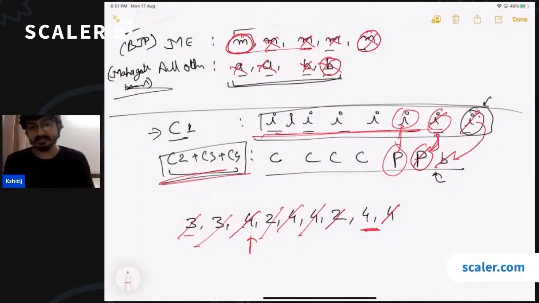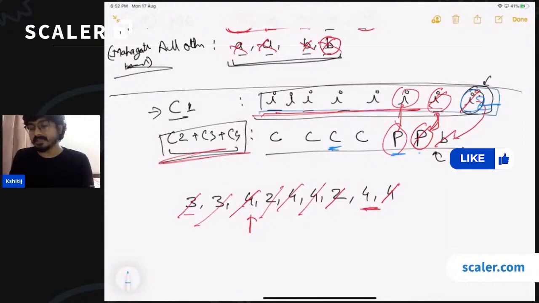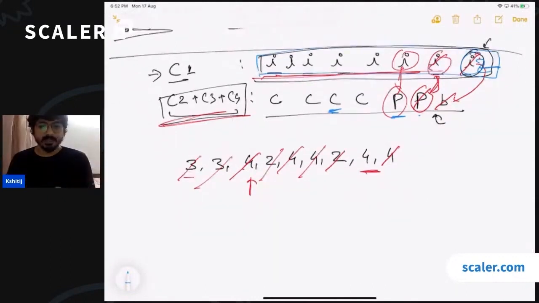But if I change this observation to, if I remove two distinct elements at a time, the majority element remains the same. Will this also be correct? If instead of always selecting one of the majority element, I'm selecting any two elements, making sure that the two elements are distinct, that is also going to cause the same effect, right? Because if you are not selecting one of the majority element, then it will definitely remain in majority because you are not removing it. So you don't need to know the majority element initially, okay?